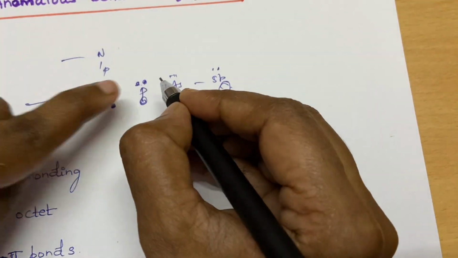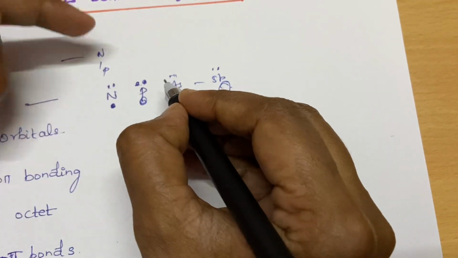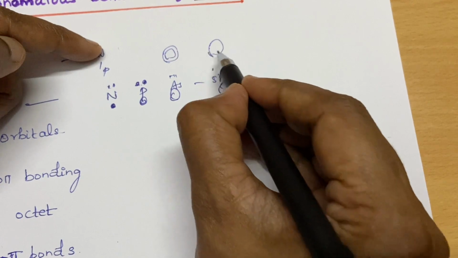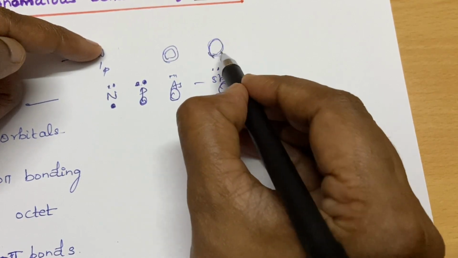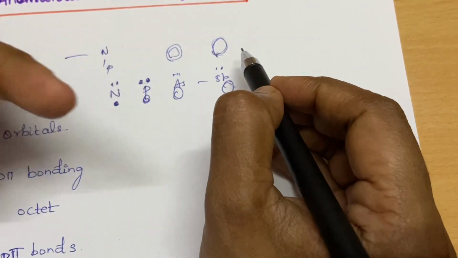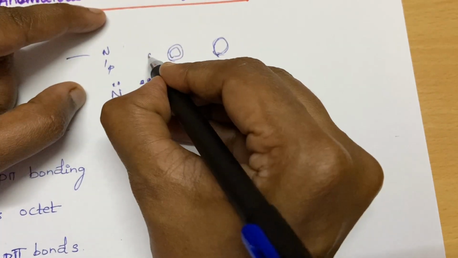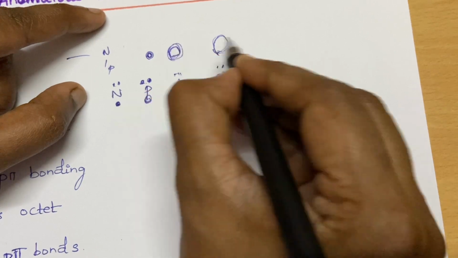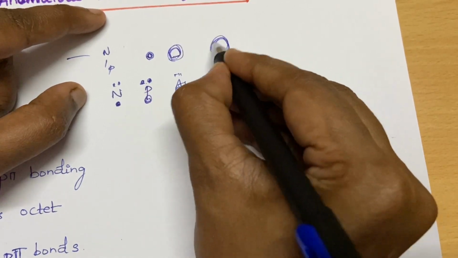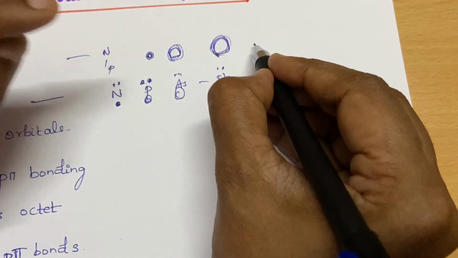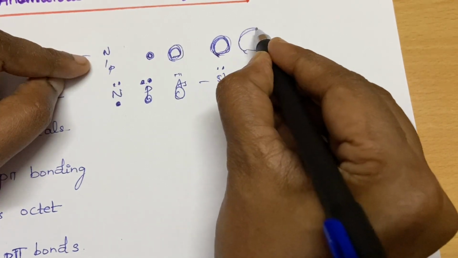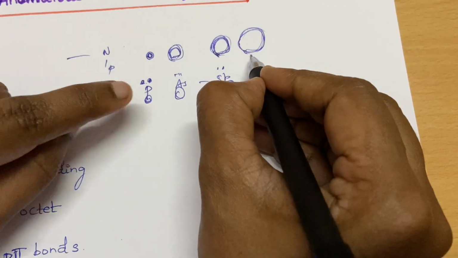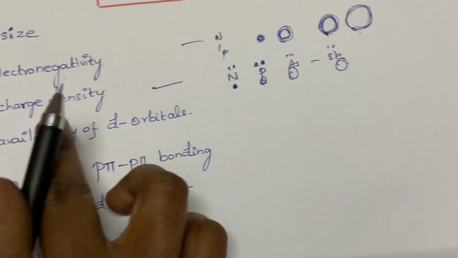We view it as 2 dots, but it will be like a cloud around the ball. When the ball size increases, the density decreases, right? Nitrogen will be this size, so the cloud will be here. Phosphorus is bigger, the cloud like this. With bigger size and the same amount of electron cloud, the charge density decreases. For the bigger ball, the density of the cloud will be very less. So the charge density of nitrogen is more.